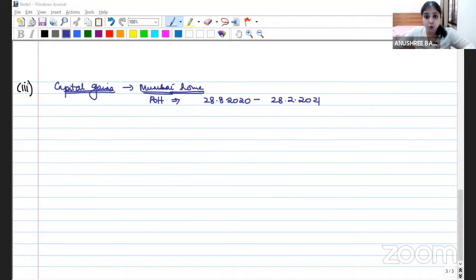Now tell me, what do you think about the period of holding? Because of the period of holding, is it going to be a long-term capital asset or is it a short-term capital asset? See, again, in this calculation, my capital asset is an immovable property. Because my capital asset is an immovable property, what will the relevant period of holding be? 12, 24 or 36 months?